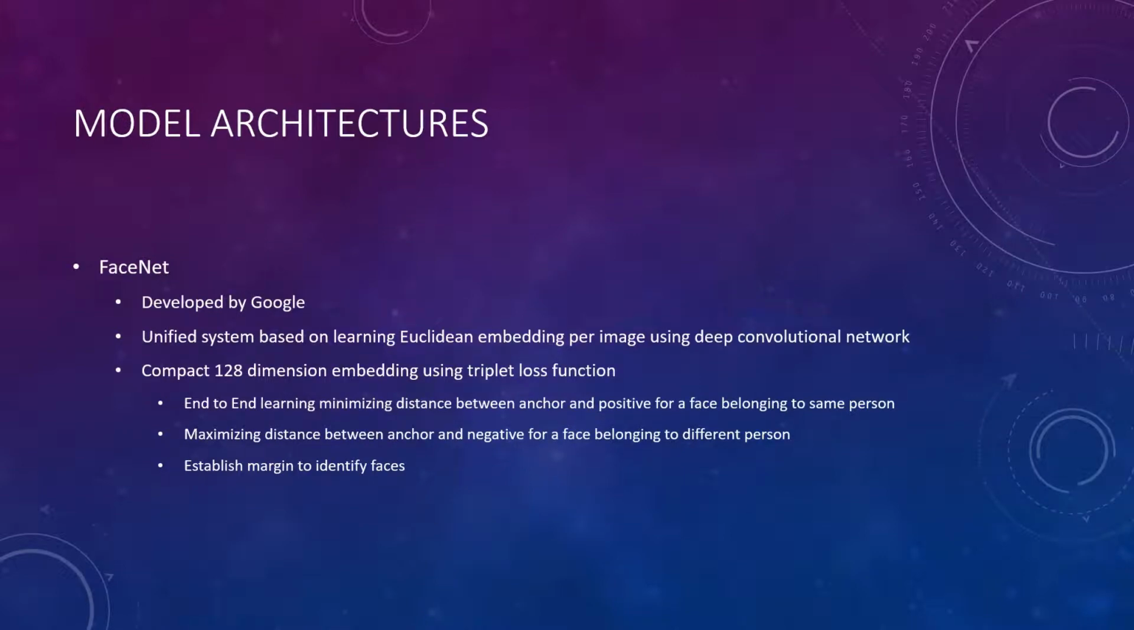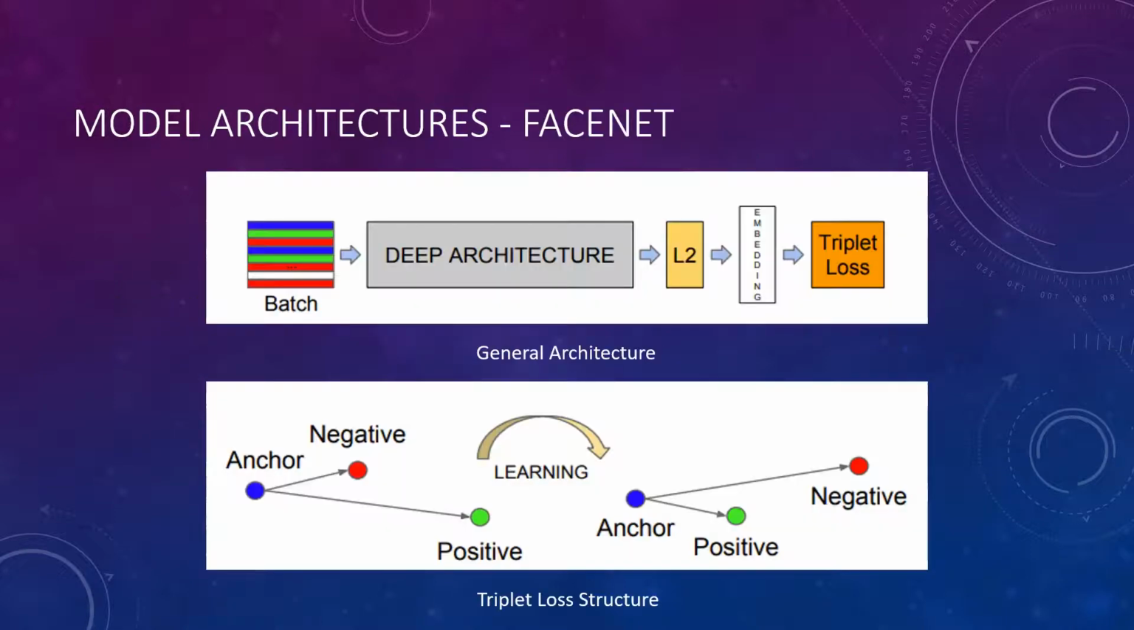FaceNet directly trains the output to be a compact 128-dimension embedding using a triplet loss function. This differs from other deep network face recognition approaches that utilize a classification layer trained over known face identities and take an intermediate bottleneck layer as a representation to generalize recognition for other data not used in training. The triplet loss function provides end-to-end learning of the whole system, where it minimizes the distance between an anchor and a positive for a face belonging to the same person and maximizes the distance between a negative for a face belonging to a different person. This will establish a margin to identify faces belonging to the same person and other individuals. Over here we can see the general architecture of FaceNet and also the triplet loss structure.